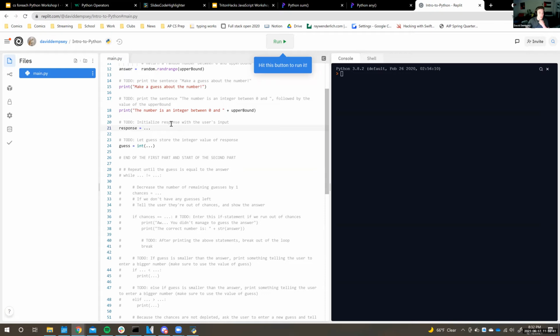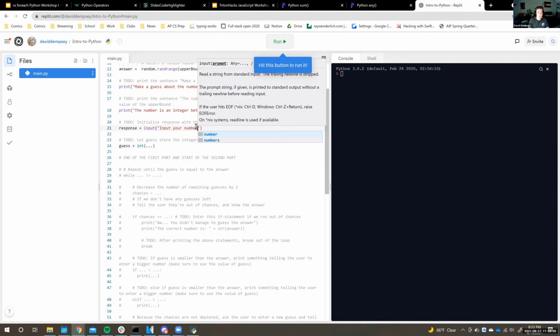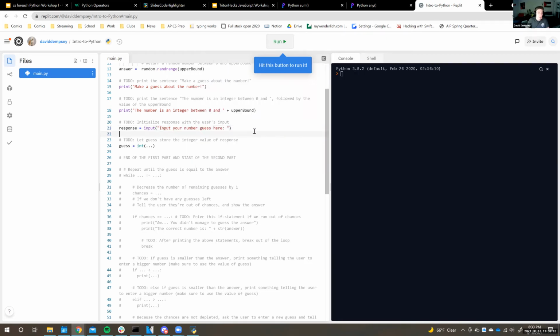Next up, we want to initialize the response to the user's input. So as I showed before, you just get the input by doing this. And so we can also have, I guess, a query, like what do we want to say to the user. We'd probably want them to know that they're inputting random numbers. So let's see, "Make a guess. Input your number guess here." And so this line will print out,